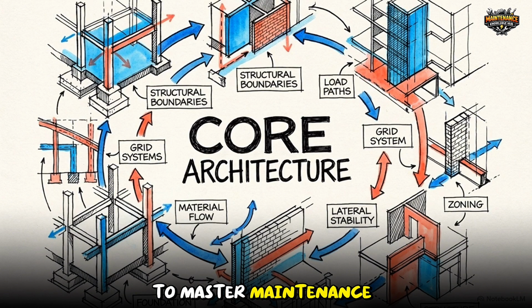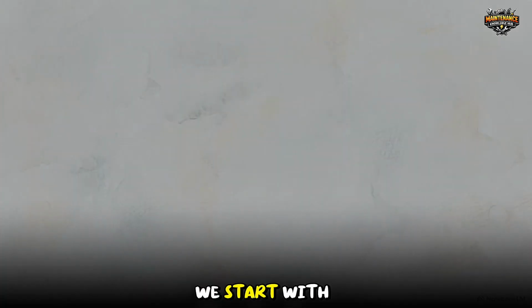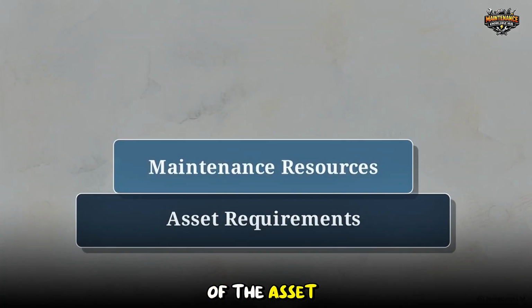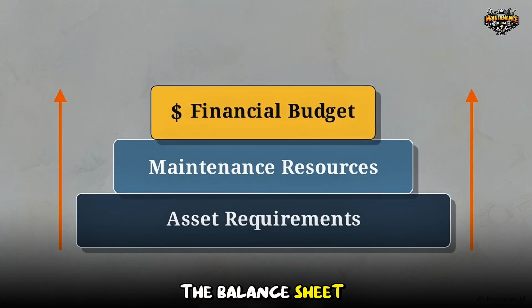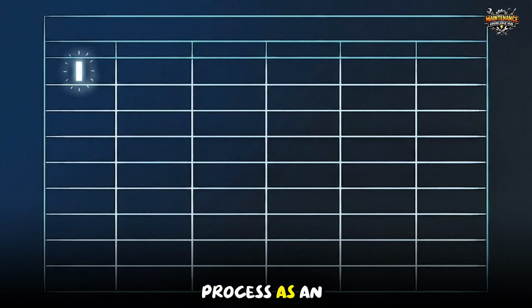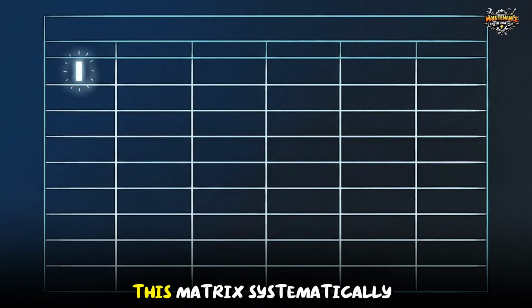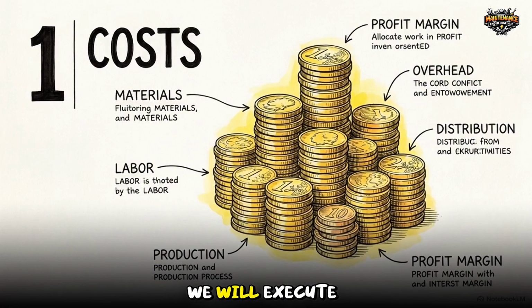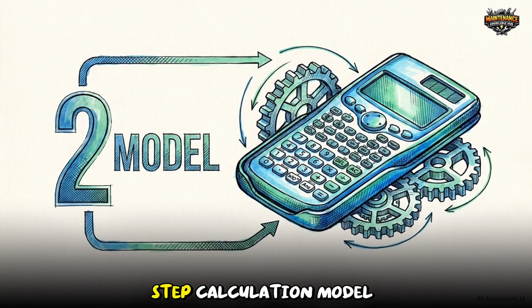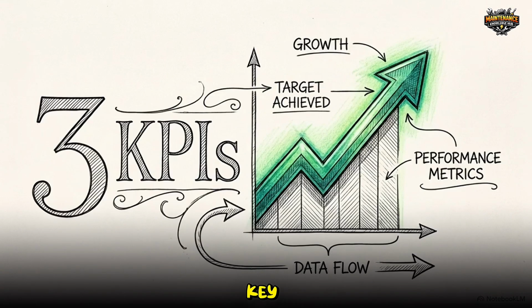To master maintenance finance, we build the budget from first principles. We start with the physical requirements of the asset and work our way upward to the balance sheet. Think of the process as an empty digital ledger, waiting for inputs. We will populate this matrix systematically. We will execute this in 3 stages: categorizing the foundational costs, executing a 7-step calculation model to generate the final figures, and defining the key performance indicators that measure success.